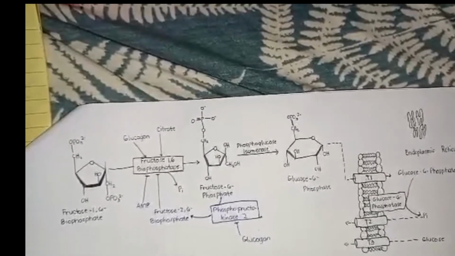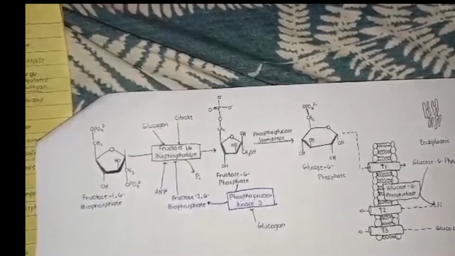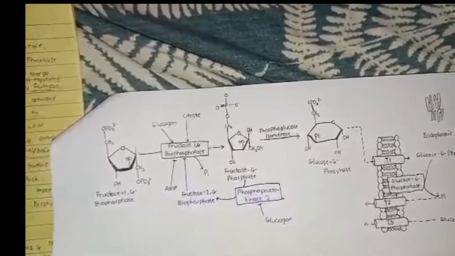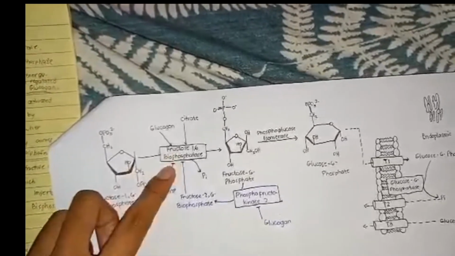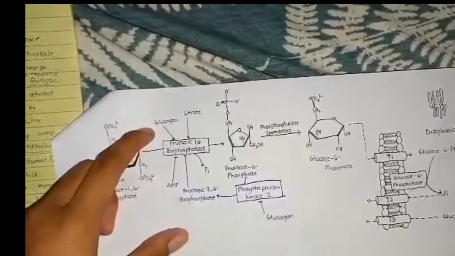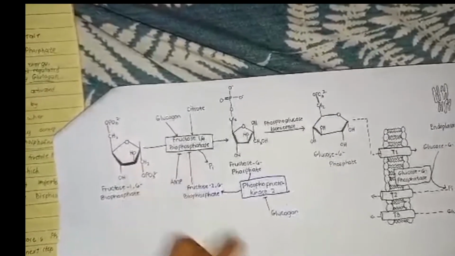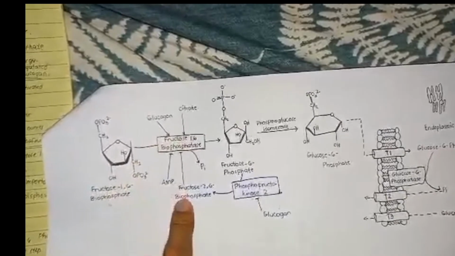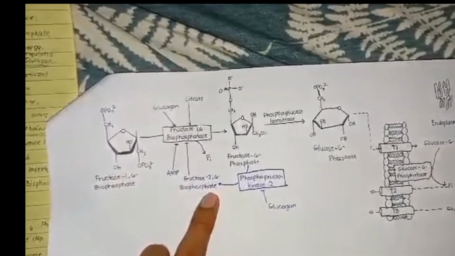And it actually releases Pi, and these transitional steps do not cause any ATP and energy. Now, this is the important enzyme because it is regulated, and it's regulated by glucagon. Actually, glucagon activates fructose bisphosphatase, and it is also activated by citrate. And this enzyme is inhibited by AMP and inhibited again by fructose 2,6-bisphosphate.